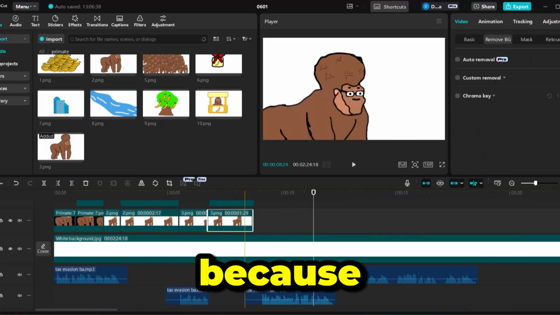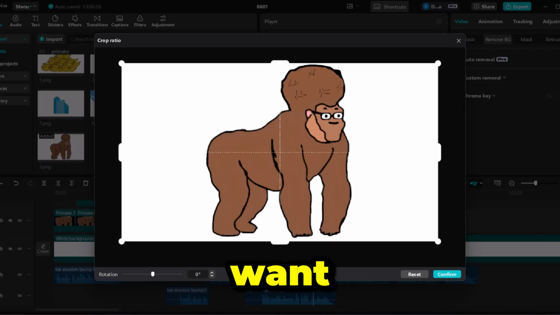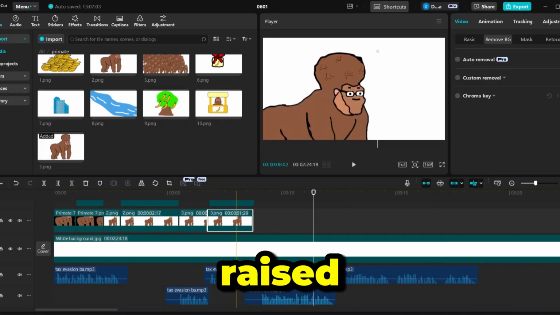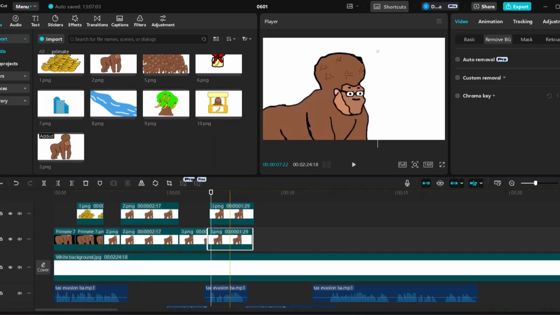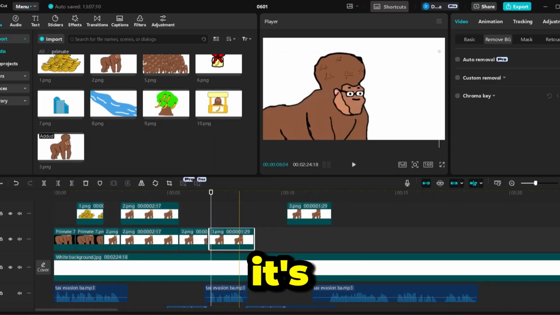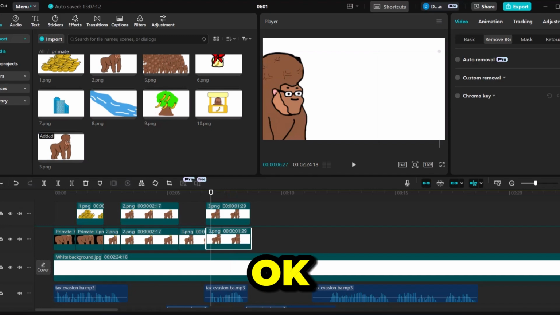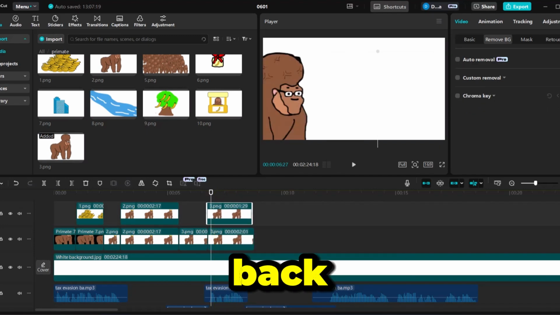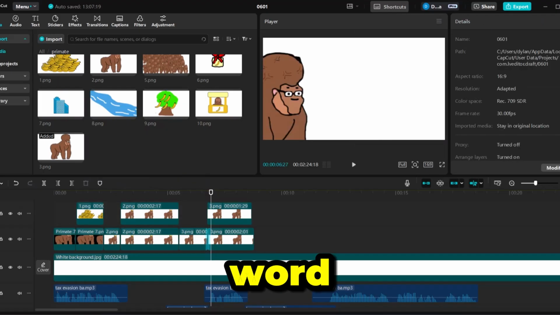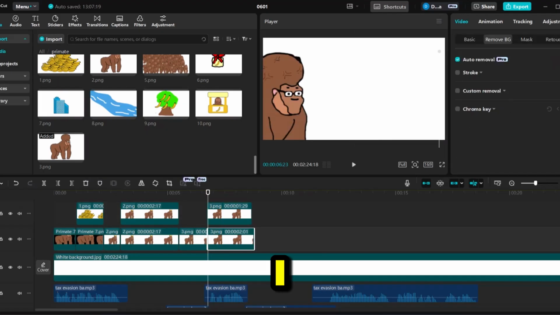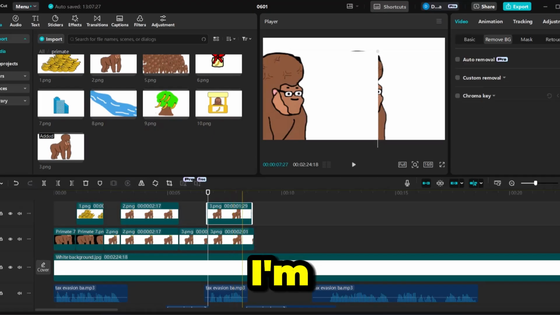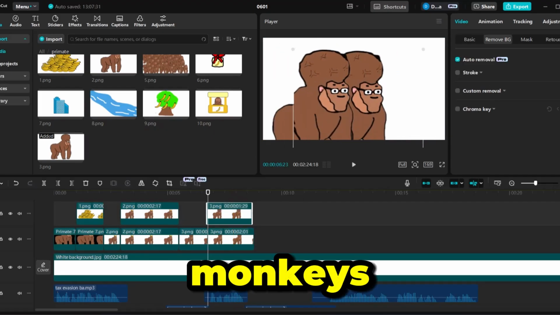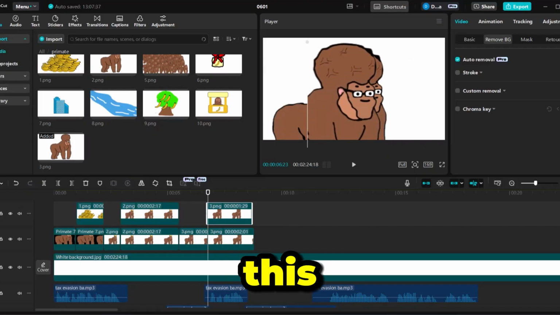Now we're also gonna crop him because he's asking a question. When he's asking a question, we want to make sure that both arms are raised in question. So basically I cropped the wrong one, but anyway, it's cool. Okay, remove the background. Then I'm gonna come back here, word for word, bar for bar. Okay, then I control U. Okay. I'm just gonna remove the background for this one as well. There's no two smart monkeys. Okay. Let's look at this.